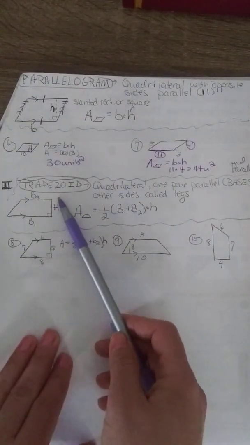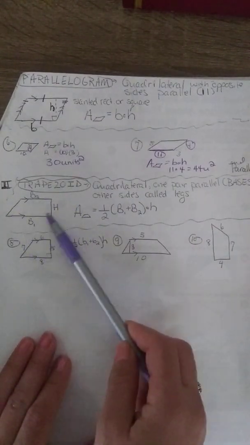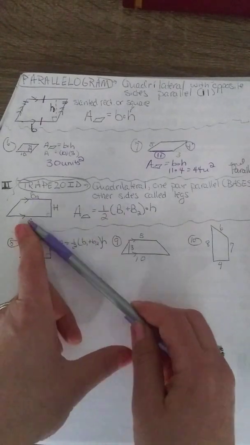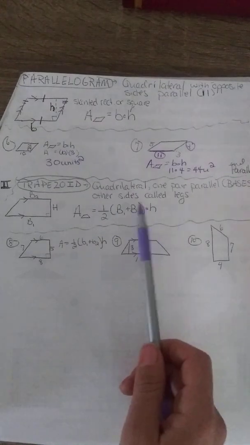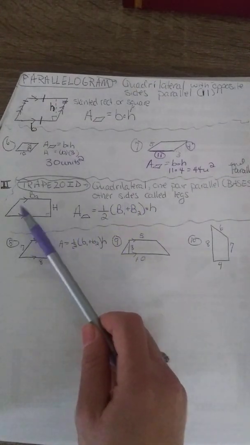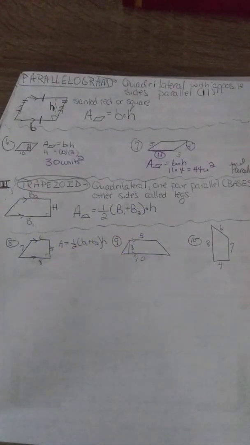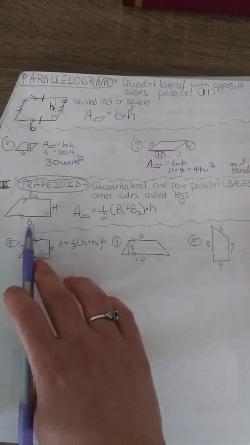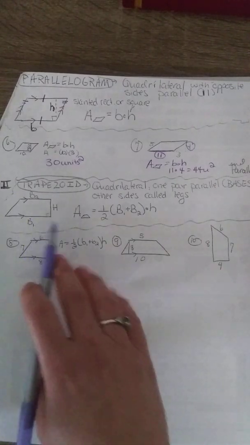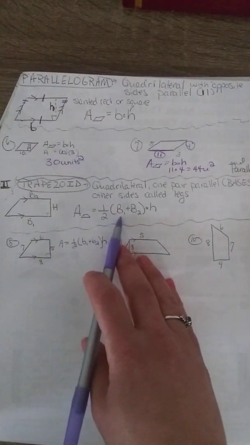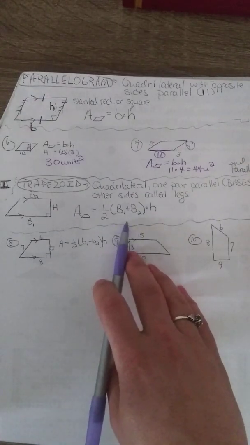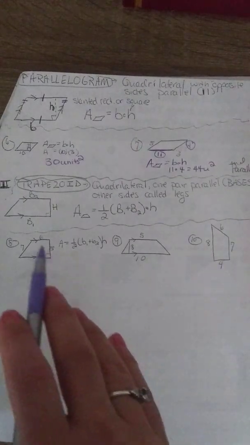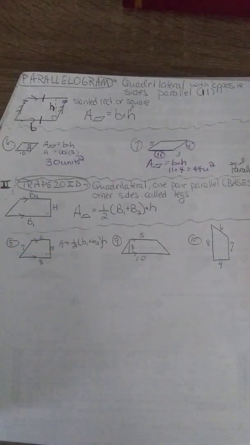A trapezoid's definition is a quadrilateral, which means 4 sides. One of these pairs is parallel. That's why you only see the arrows on one pair. And then the other sides are called the legs. The parallel sides have B's because they're called the bases. These bases aren't necessarily the same size, so that's why I call one B1 and the other one B2. These are not exponents, they're subscripts. They're just labels. They're just one way to name this so that I know that these bases are different.